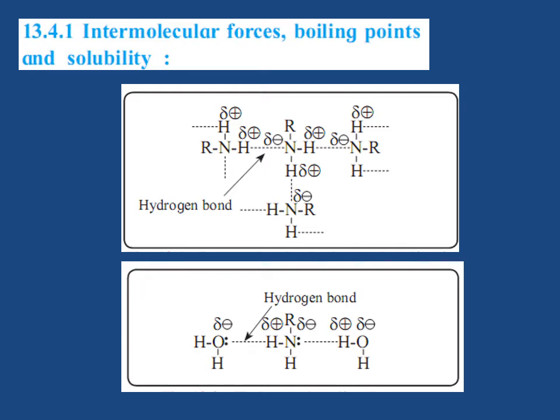The observed order of boiling points of isomeric amines is primary amine is greater than secondary amine is greater than tertiary amine. It can be explained on the basis of intermolecular forces in them. The lower aliphatic amines are gases with a fishy odor, middle members are liquids, and higher members are solids under ordinary temperature and pressure. Aniline and other arylamines are usually colorless liquids but get colored as they are easily oxidized by air.